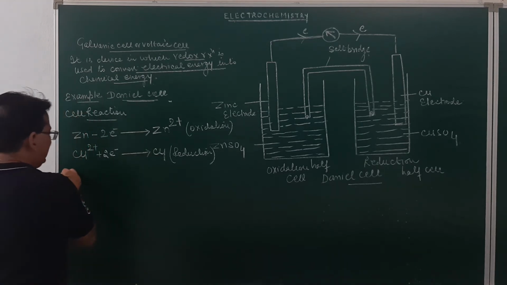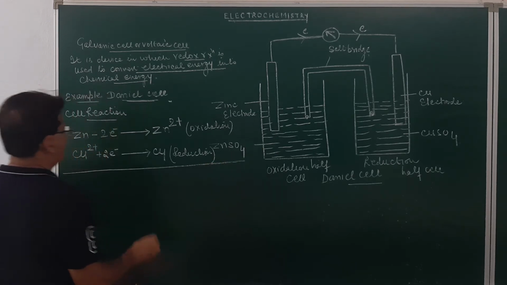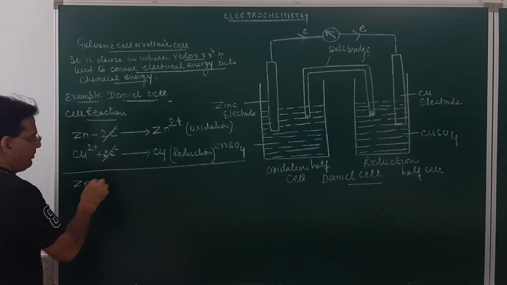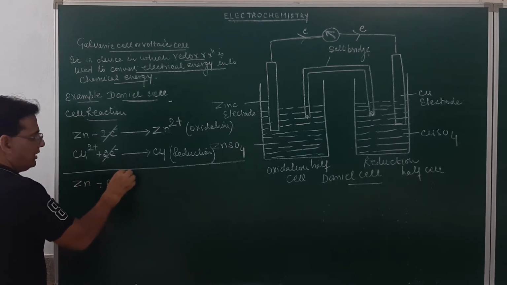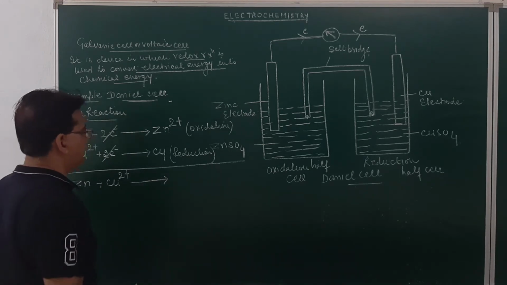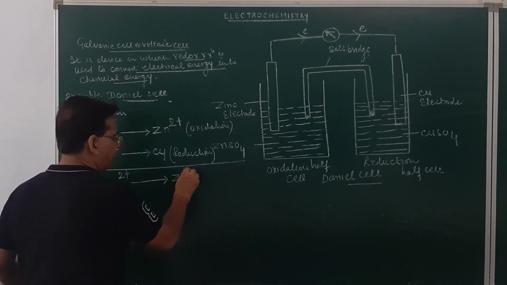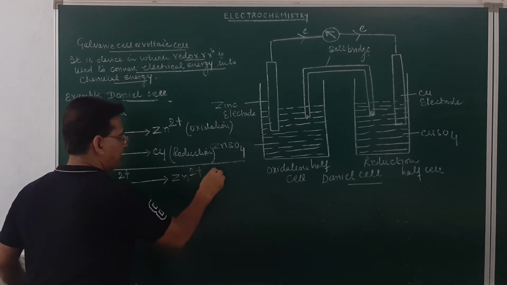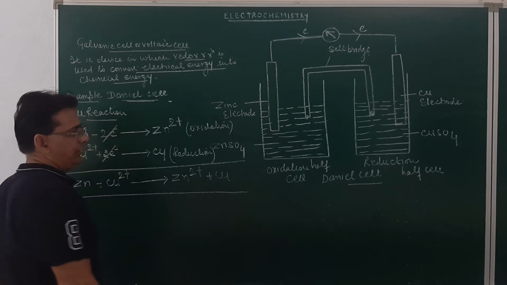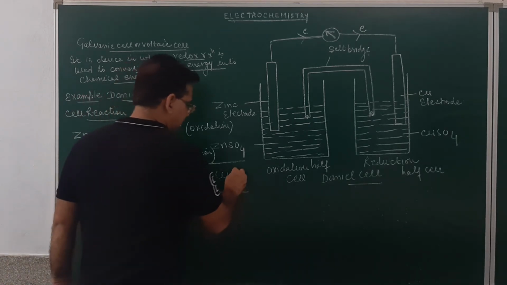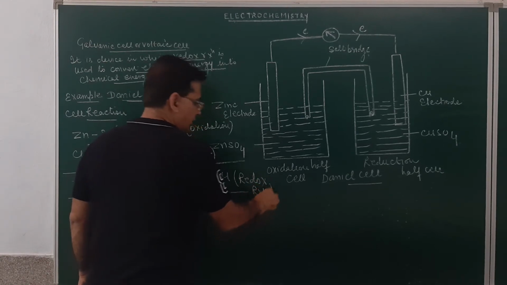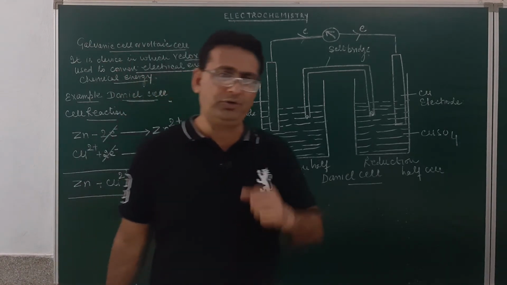Now, if we sum up these two reactions, the electrons will cancel out. So, this will be zinc plus copper ion. It will result in the formation of zinc ion and copper, and this reaction over here will be called a redox reaction. What reaction do we call it? We call it a redox reaction. Am I clear, students? So, this reaction will be called a redox reaction.